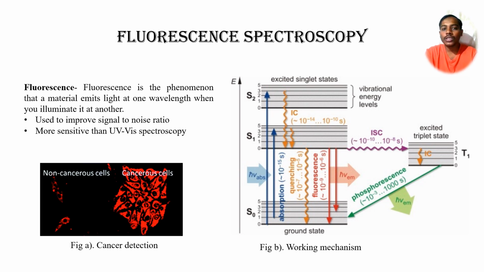Using the fluorescence concept, people are making fluorescence spectroscopy, which can be used to detect cancer and other health related issues. Figure B is the working mechanism, where we can see the three different energy levels and the excitation, with the emission of one light being responsible for the emission of other light.